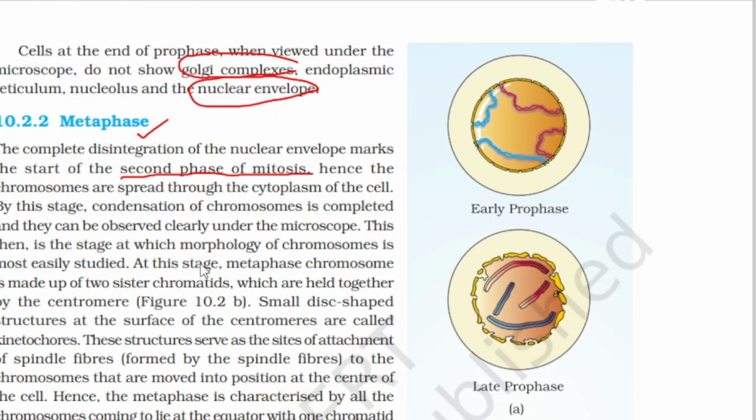Hence the chromosomes are spread through the cytoplasm of the cell. By this stage, condensation of chromosomes is completed and they can be observed clearly under the microscope. In prophase we see condensation of chromosomes occurs. Here it is finished. This is the stage at which morphology of chromosome is most easily studied.